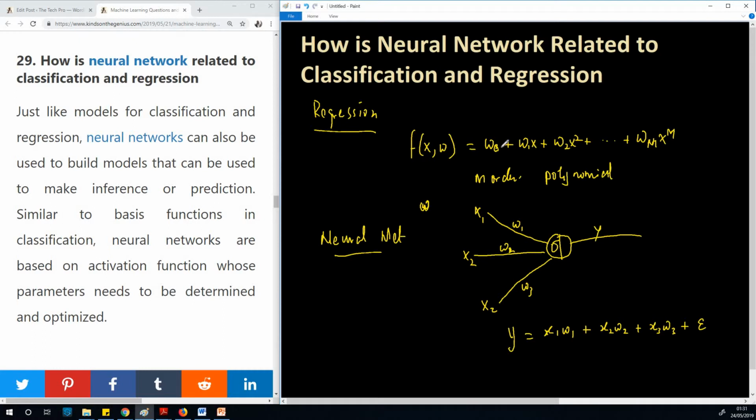Now compare it with that of regression. Here we have some base term, and here we have some error term that we don't know, and then we have the model parameters, which are x and w. Here we have the model parameters x and w. So basically, you build a model using neural network. You also build a model for classification and regression in a similar way, trying to build a model that you can use to predict information about the data or make some inference. So this is the relationship between neural network and supervised learning.